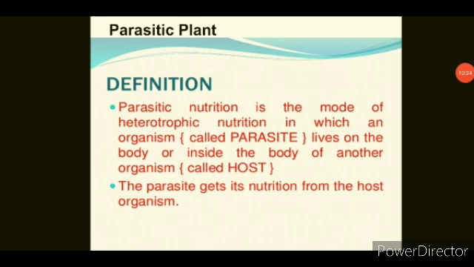Now, parasitic plants. Para means other, sitic means dependent. The non-green plants which live on other living organisms and obtain their food from them are called parasitic plants. The living organism from which a parasite derives its food is called the host. For example, Cuscuta, also called amarbel, is a parasitic plant.